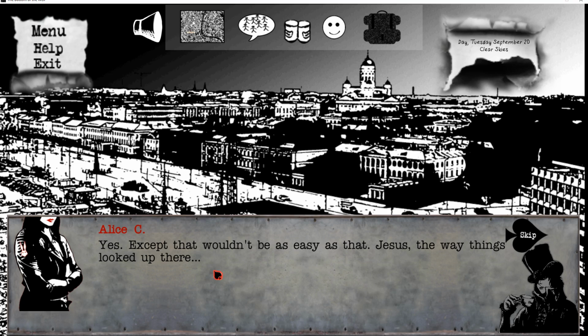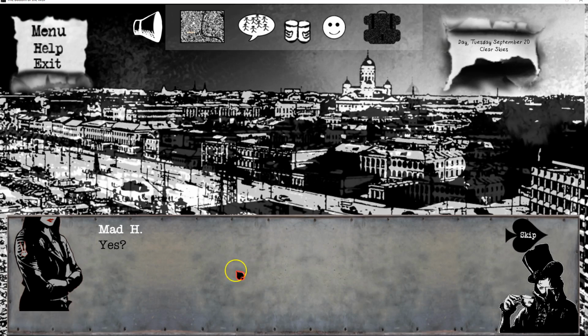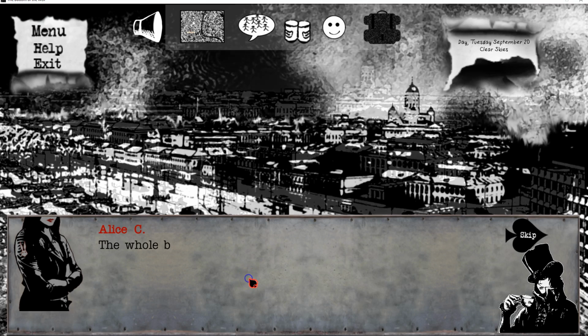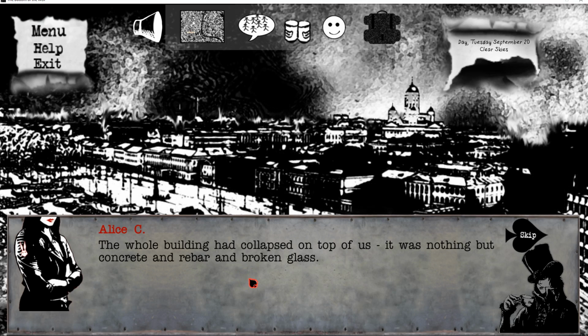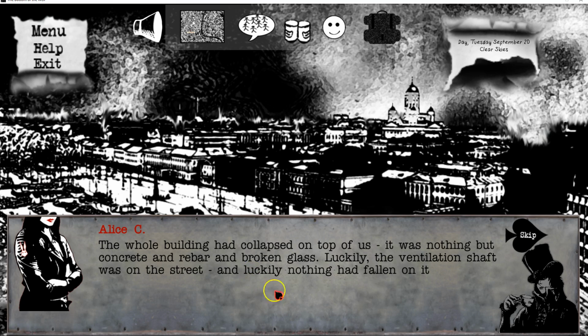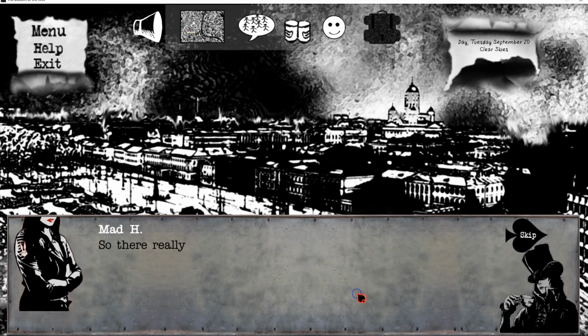Yes, except that it wouldn't be as easy as that. I mean, Jesus, the way things looked up there. The whole building had collapsed on top of us. It was nothing but concrete, rebar, and broken glass. Luckily, the ventilation shaft was on the street, and luckily nothing had fallen on it either. But the rest of the city, it was pretty much unrecognizable.